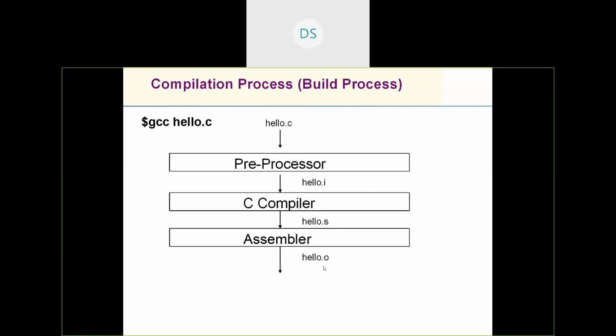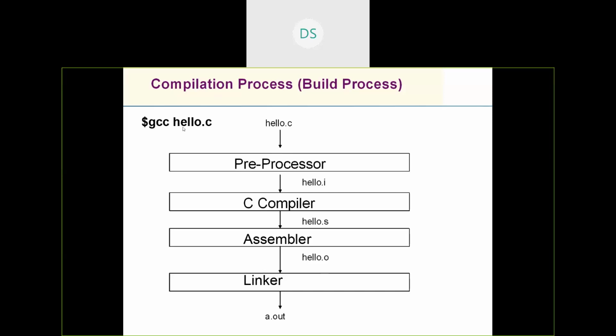Finally, that hello.o is given as input to the linker. The linker links the various libraries you would have used in your program, or if you have multiple object files, all those object files are combined together to form a single executable file. These are the various steps that take place whenever you say gcc hello.c.